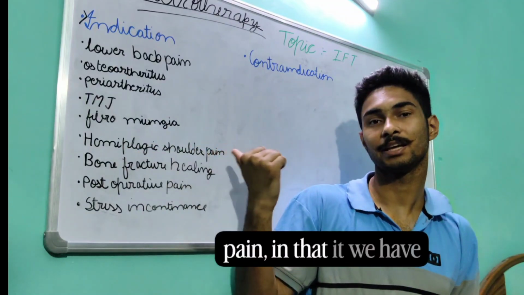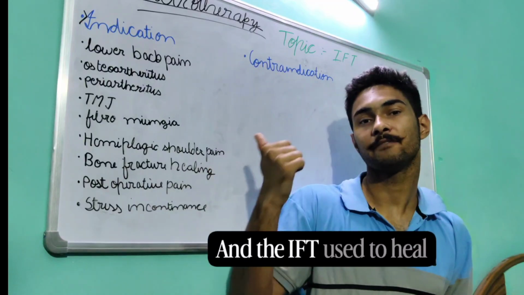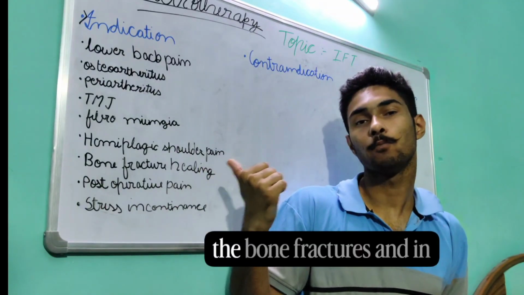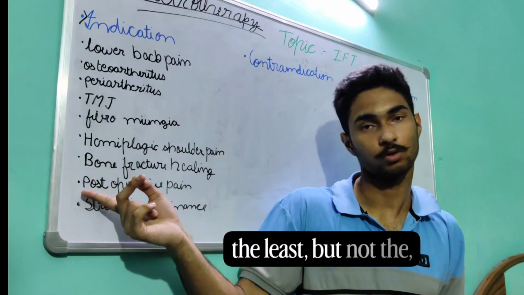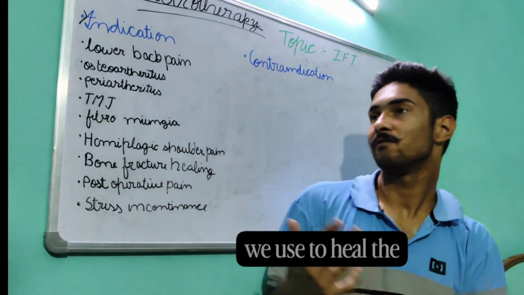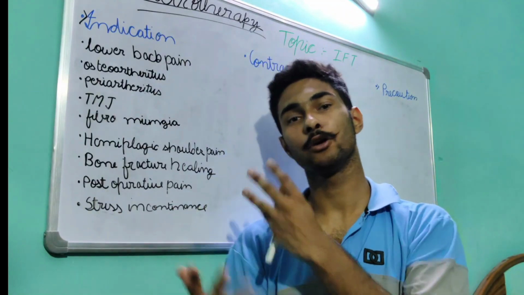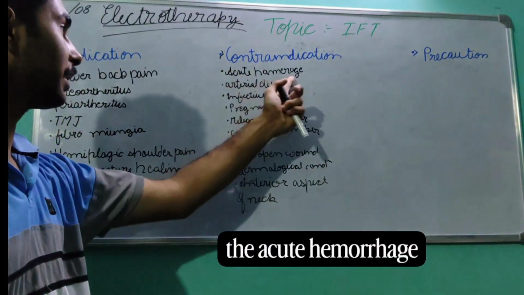Hemiplegic shoulder pain, in that we have the shoulder pain, and IFT is used to heal bone fractures, and last but not least, in post-operative pain, like after surgery, we use it to heal the acute pain. IFT.